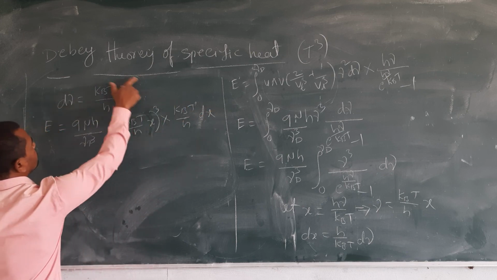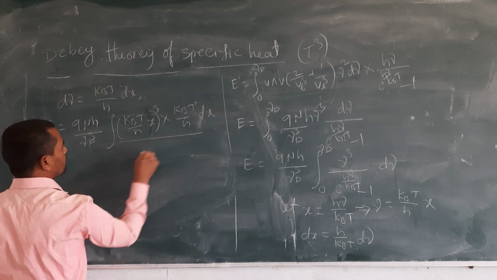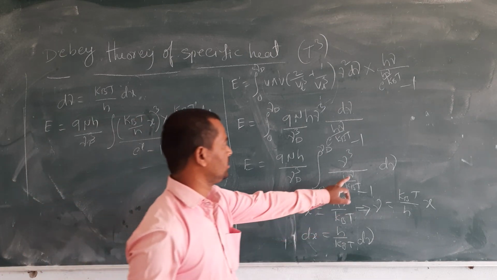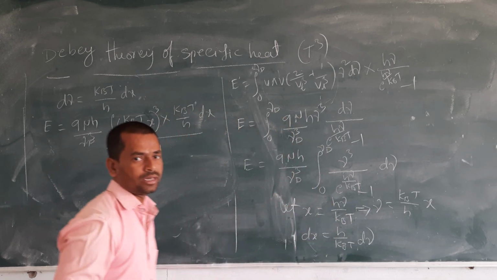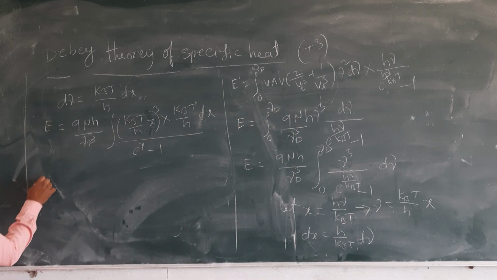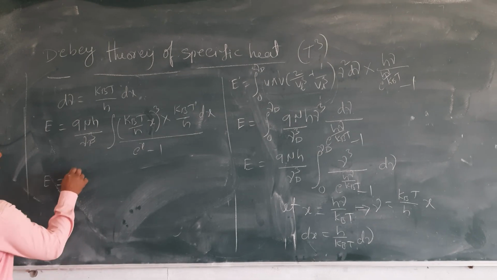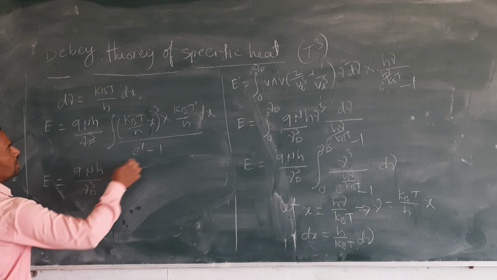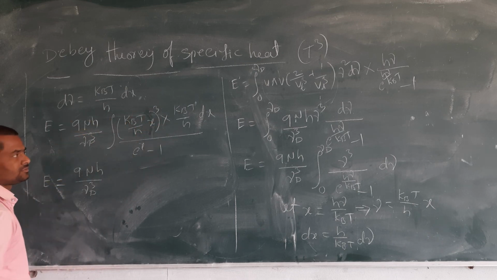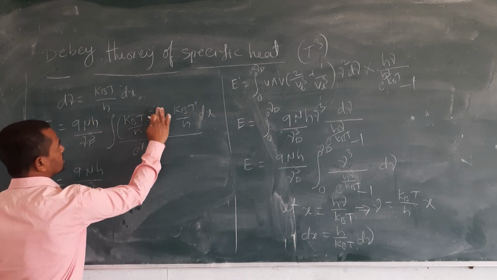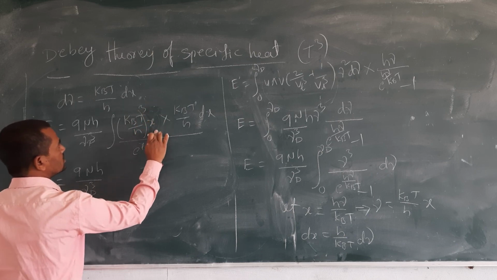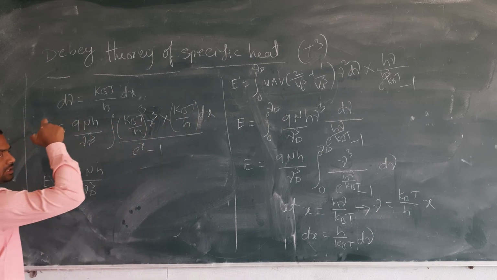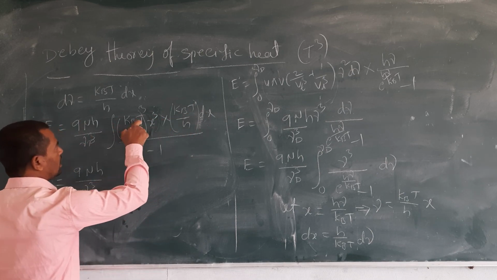This total is divided by e power x minus 1. So E is equal to 9n h by nu D cube. Bring the constant terms outside: we can write it as kBT by h whole cube and x cube, so this bracket and this bracket come outside.